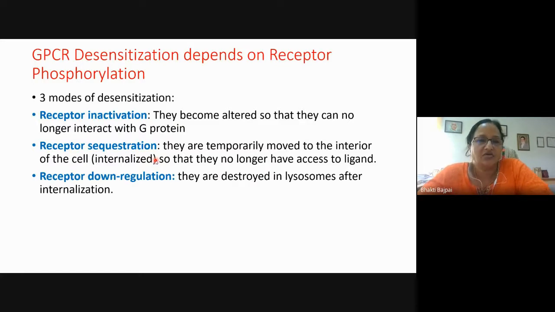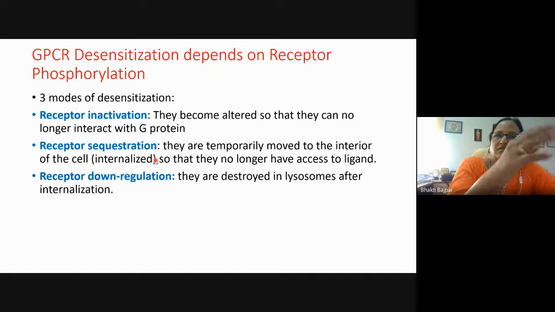So we have seen how the GPCRs are activated after binding of the ligand. Now there are three modes of desensitization, because when the ligand has bound, the receptor is activated, but after the function is over, the signal will be degraded. Then how should the receptor be in the inactivated form? Otherwise, if it remains active, there will be continuous signal transduction, and if it results in the activation of the genes which are coding for some growth factor like c-MYC, etc., this will lead to the overstimulation of the growth and finally tumor or cancer development.